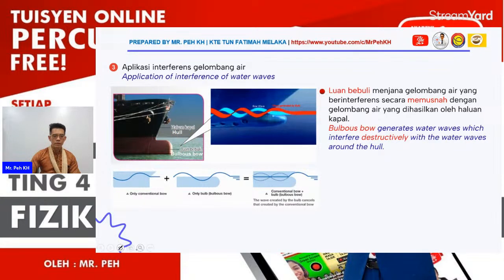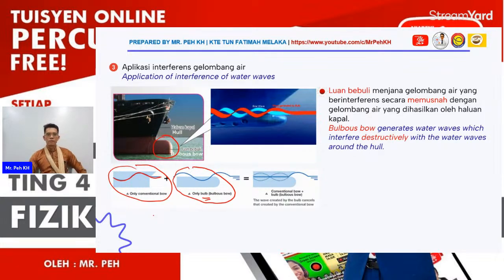The first figure here is the conventional bow. It will form the resistance because this wave is very high. Now you can see if we have only the bulb, which is this part, another wave will be formed.